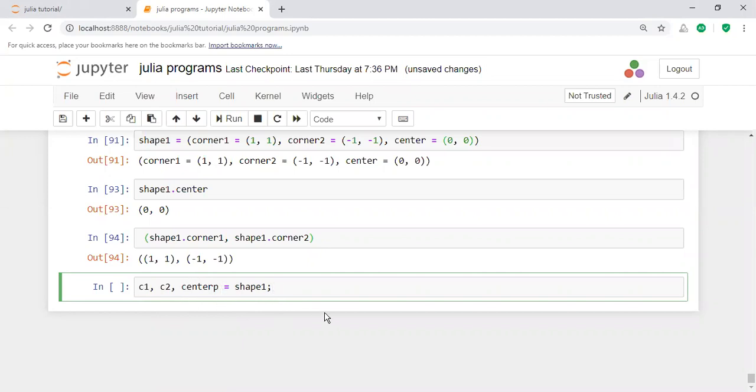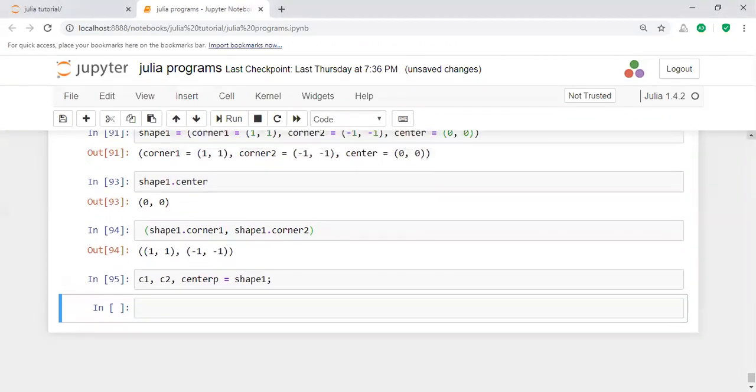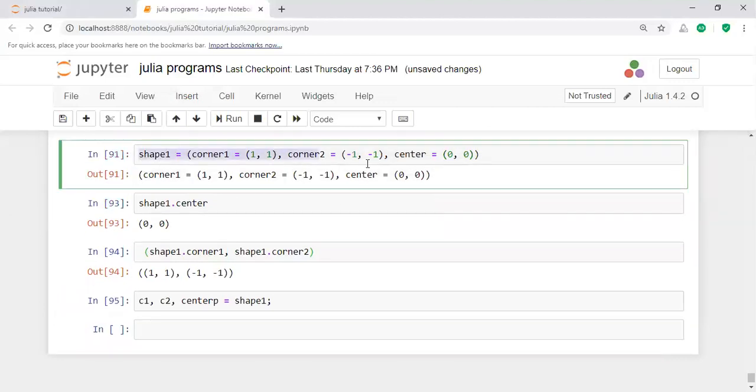If you execute this one, the shape one values come here. What is shape one? Shape one consists of these values.